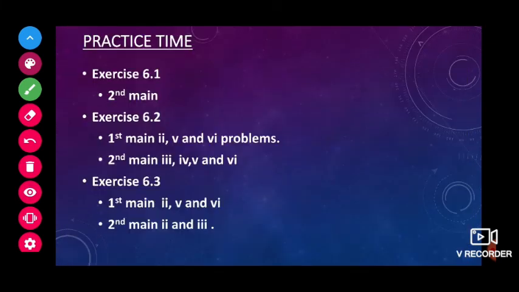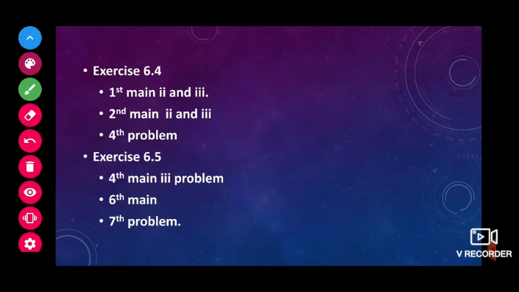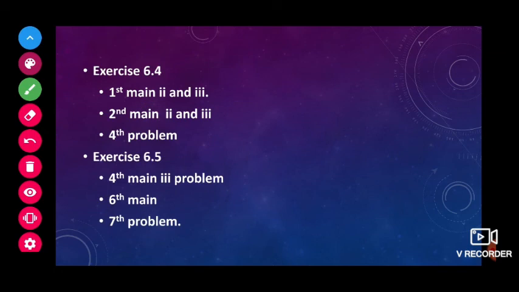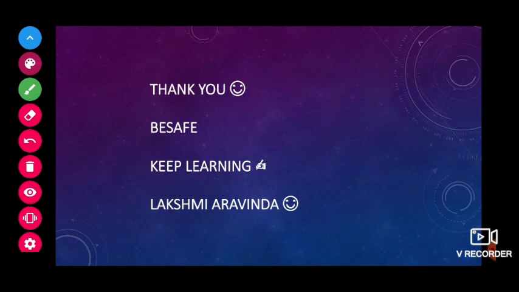This is your practice time, children. You have 2 pages of practice. Again and again I am saying, I am getting very few homeworks, and please do the homework. You can divide it into 2 weeks. One week you can send one part, and one more week you can send the other part. Try to do the homework and send it on Thursday.